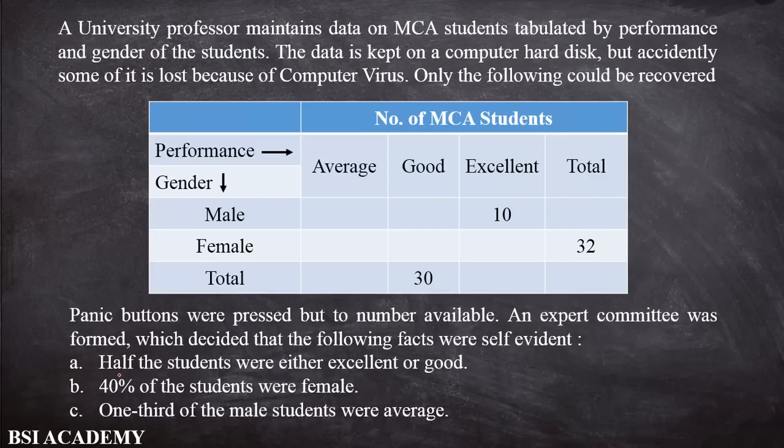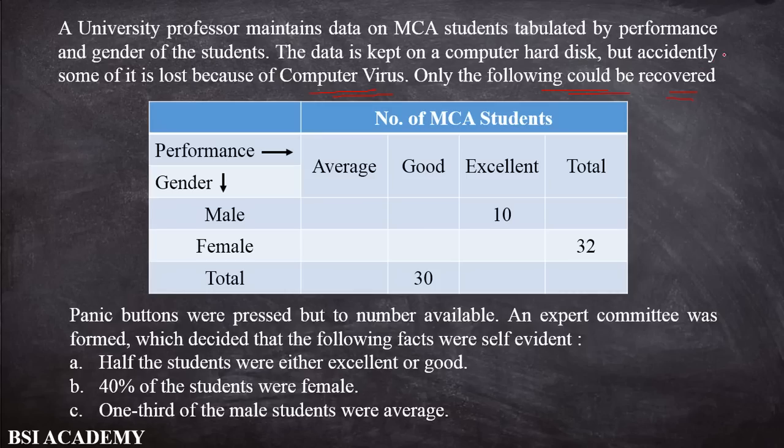Next question. Now again we have another table, because from the first table we have three questions, and from this table we have another three questions. So the total number of questions in this year's data interpretation part is 6. First I read the table. It says the university professor maintains data on MCA students tabulated by the performance and gender of the students. The data is kept on a computer hard disk, but accidentally some of it is lost because of a computer virus, and only the following could be recovered.